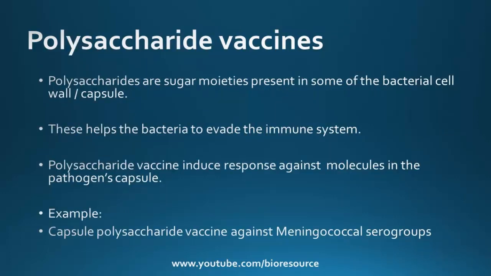Let's see what polysaccharide vaccines are. Polysaccharides are sugar moieties present in the capsule or cell wall of some bacteria. This helps the bacteria to evade the immune system. Due to the presence of these polysaccharides, they can trick the immune system and evade the body. So polysaccharide vaccines induce a response against the molecules in the pathogen's capsule. Examples include capsule polysaccharide vaccine against meningococcal serogroups.